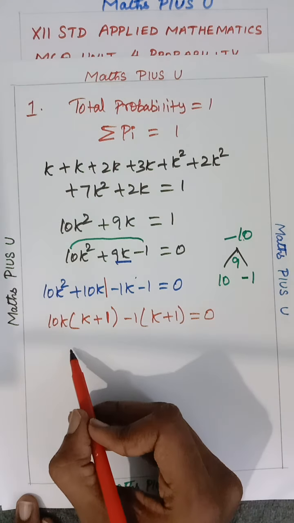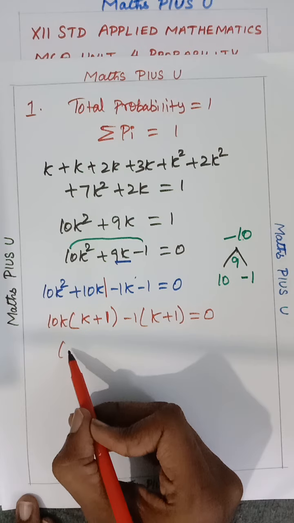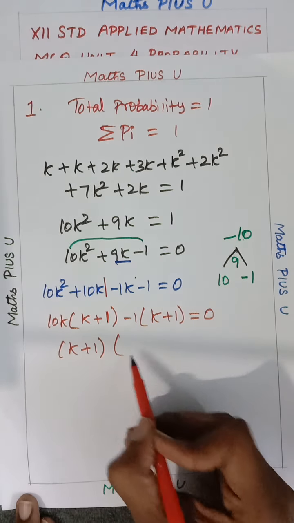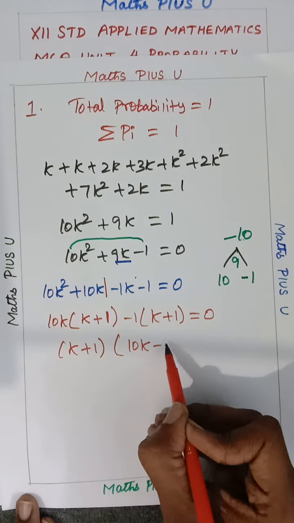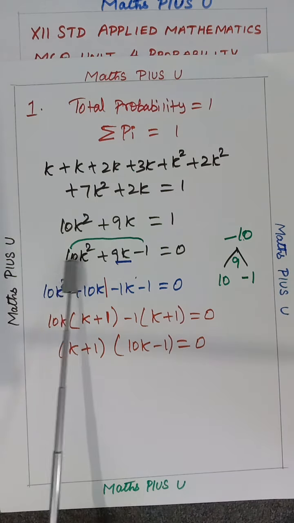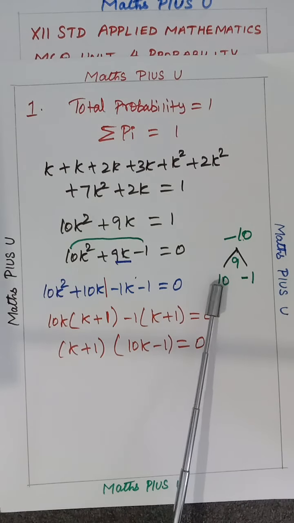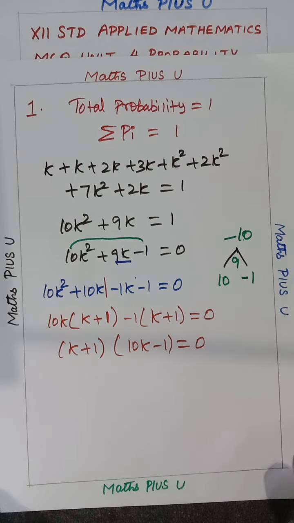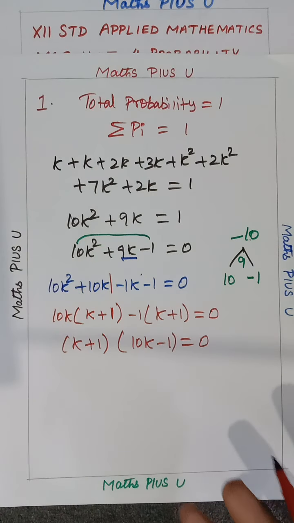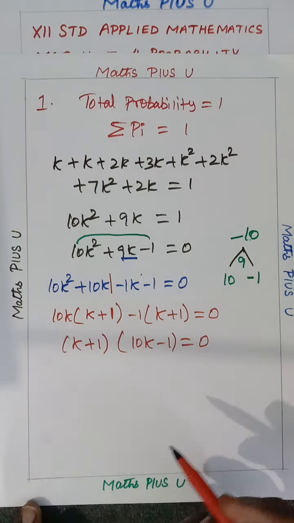All the 12th standard students, whoever has taken applied mathematics, you should know the basic things. Okay, k plus 1 I have taken common here, and I will get 10k minus 1 equals 0. Suppose anyone has not understood how to factorize or split the middle term, kindly check on YouTube itself how to factorize or how to split the middle term. You will get more videos in your language itself. You watch it, practice splitting the middle term, then only these type of questions will be easy for you.